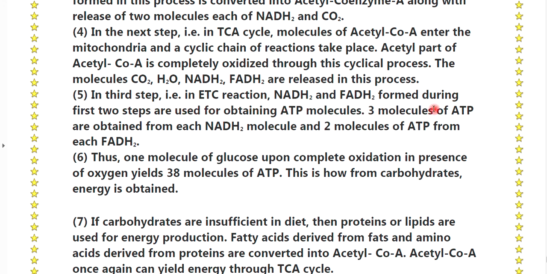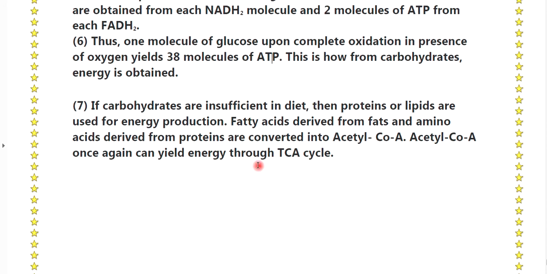NADH2 and FADH2 formed during the first two steps are used for obtaining ATP molecules. 3 molecules of ATP are obtained from each NADH2 molecule and 2 molecules of ATP from each FADH2. 6th point, thus 1 molecule of glucose upon the complete oxidation in presence of oxygen yields 38 molecules of ATP. This is how energy is obtained from carbohydrates.